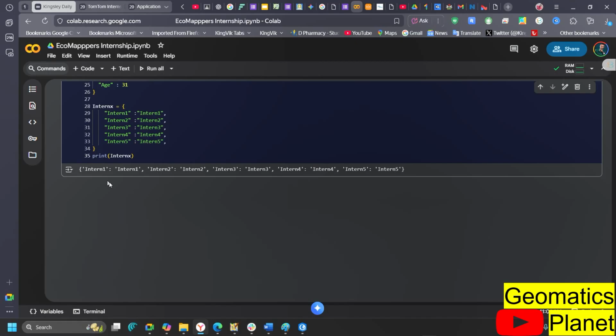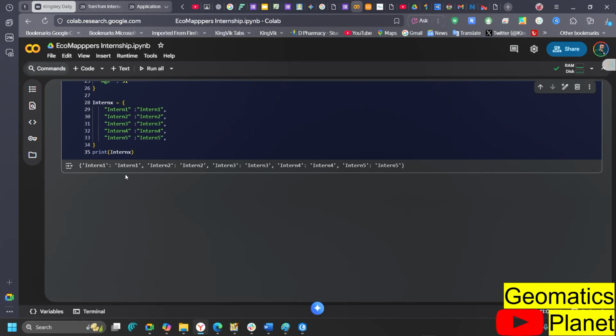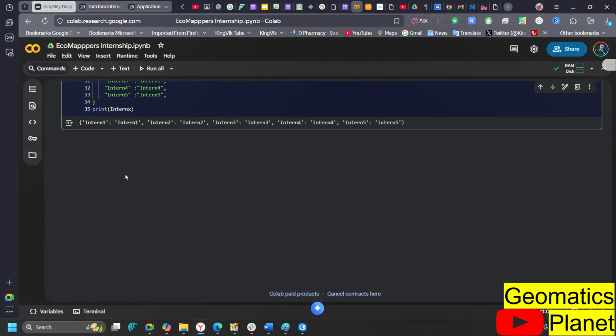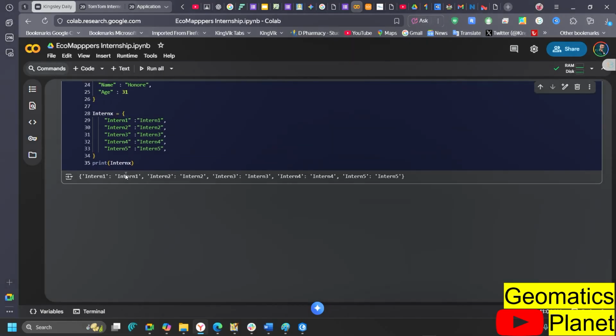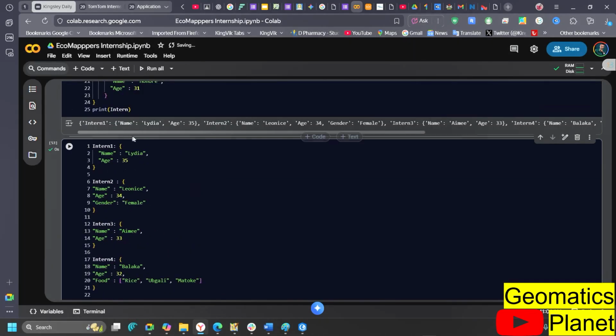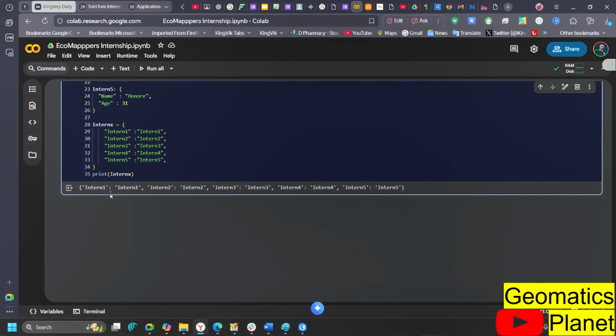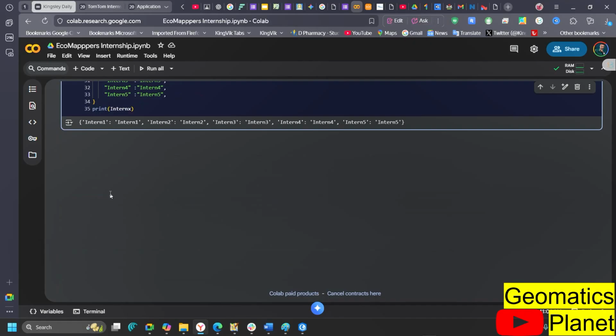So this is it here. You can see here intent 1 is equal to intent 1. If I change it to the main X, the main dictionary that I have here, see intent 1 is equal to intent 1, intent 2 equals intent 2 in that particular order. So if you remove it from what I put up before, you should be able to have the rest of the intent within them. So this is a way you can work on intent differently, and then get to print them out.